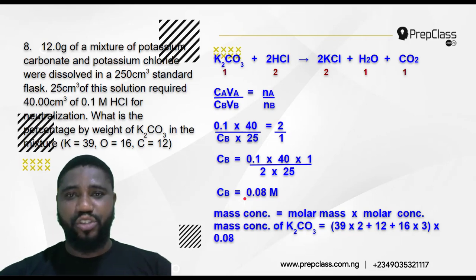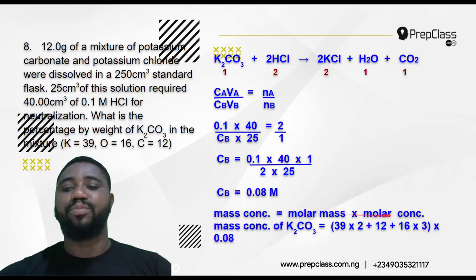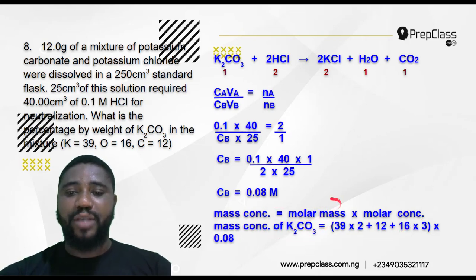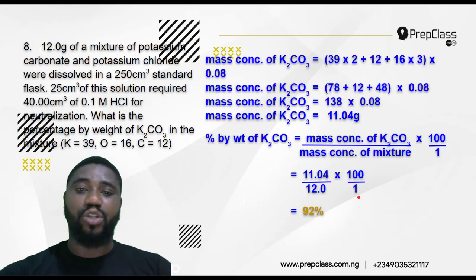Now let us find the mass concentration of the base. So we use the formula that says mass concentration equals molar mass times molar concentration. So the mass concentration of K2CO3 becomes, what's the molar mass of K2CO3? That becomes K2, that's 39 times 2 for 2 atoms of potassium, plus carbon is 12, plus oxygen is 3 atoms, that is 16 times 3. Are you following? So that's the molar mass, then times molar concentration, which is this 0.08 that we just found.